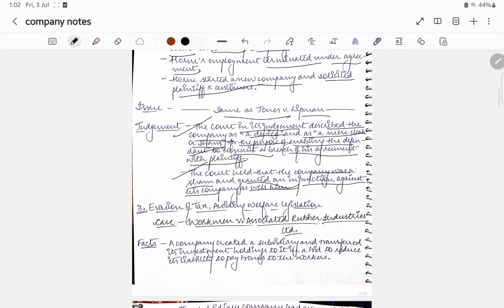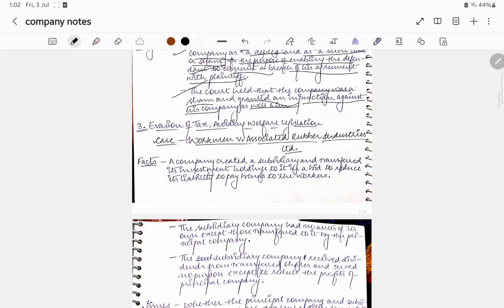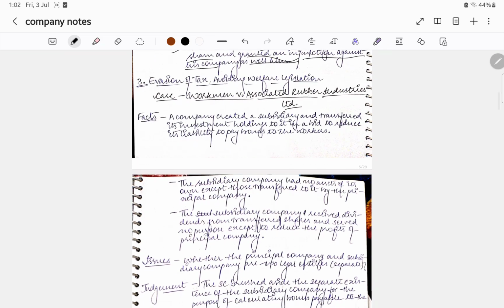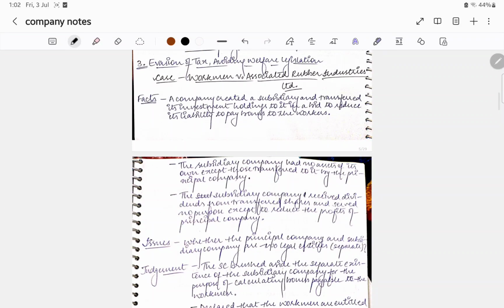Evasion of tax and avoiding welfare legislation: Workmen v. Associated Rubber Industry Limited. Facts: the company created a subsidiary and transferred its investment holding to it in a bid to reduce its liability to pay bonus to the workers. The subsidiary company had no assets of its own except those transferred by the principal company.